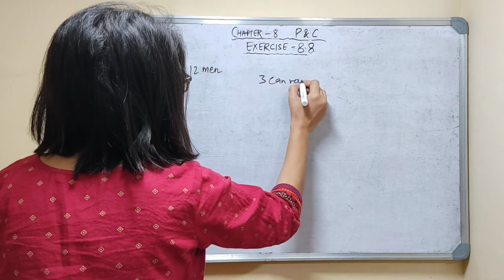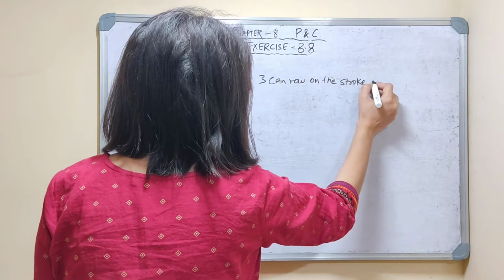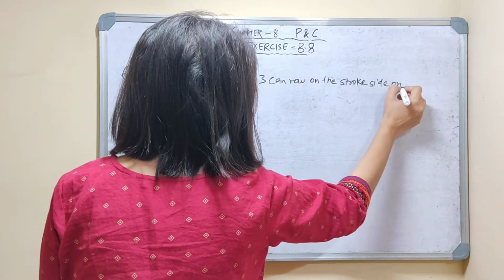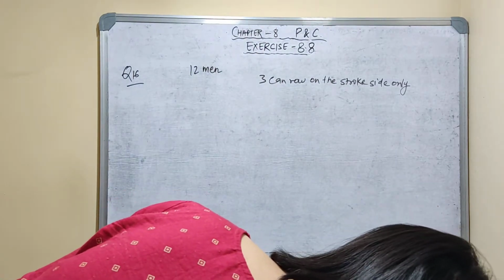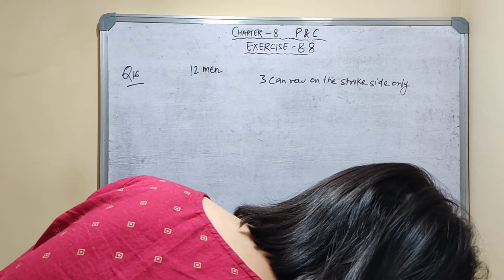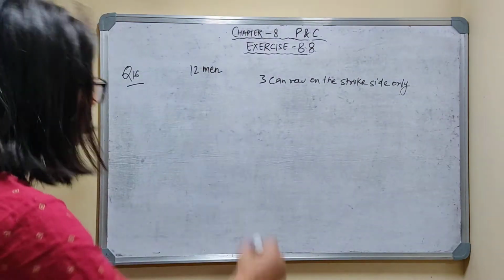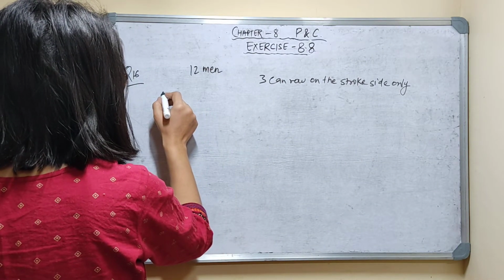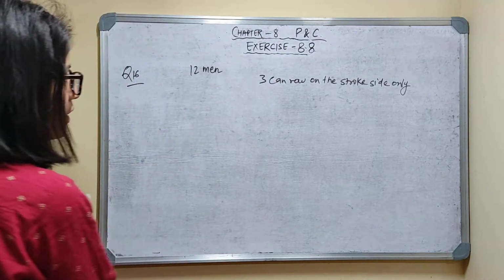3 can row on the stroke side only. Find the number of ways in which the crew can be arranged. In how many ways can you arrange the crew? So you have to find the total number of ways.